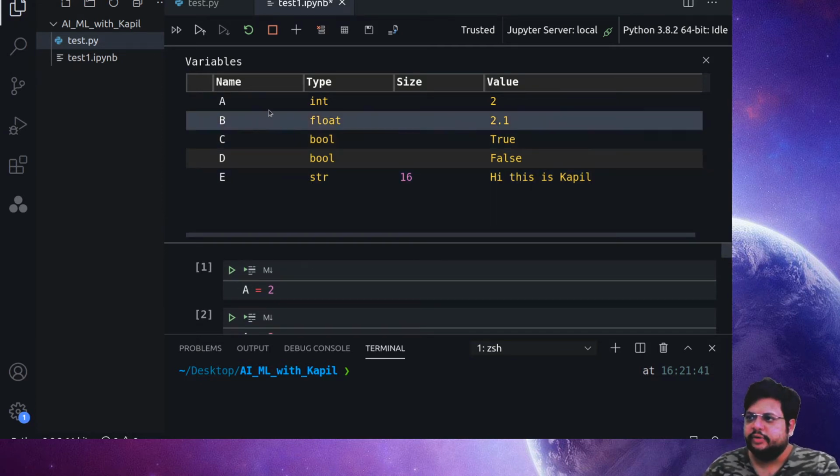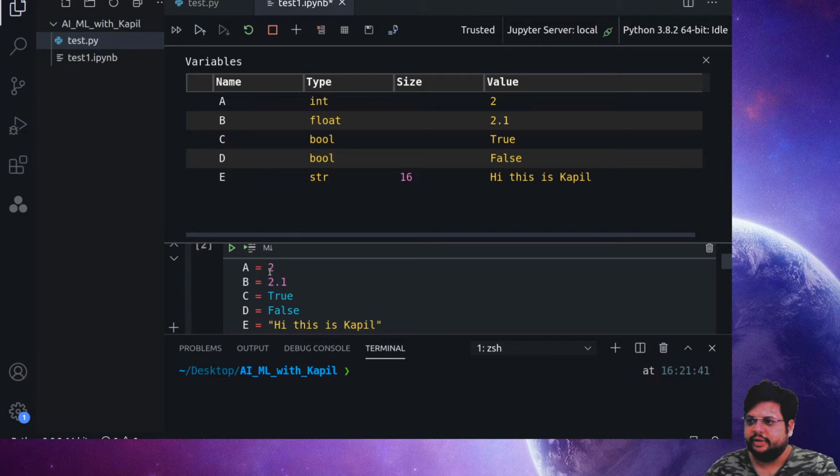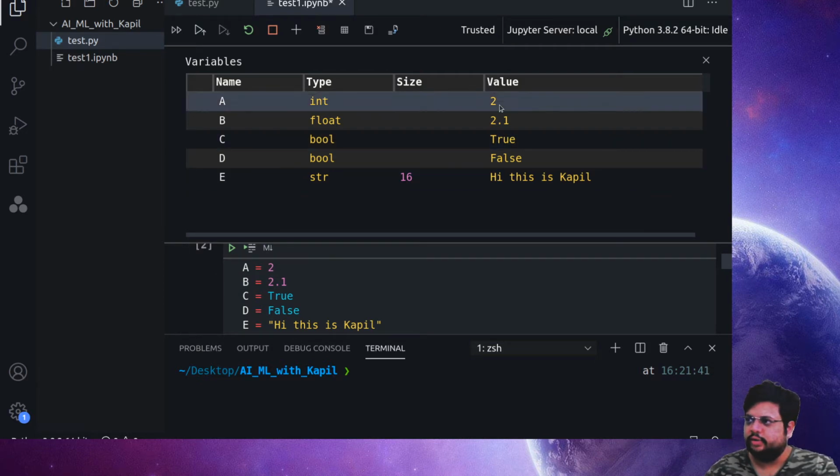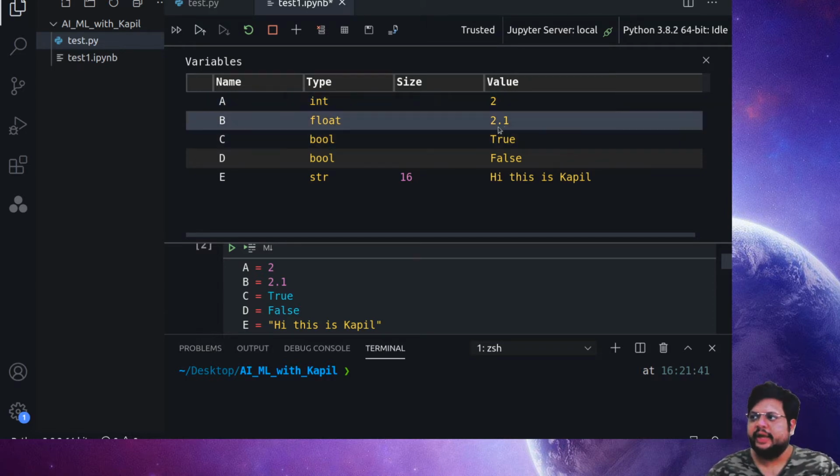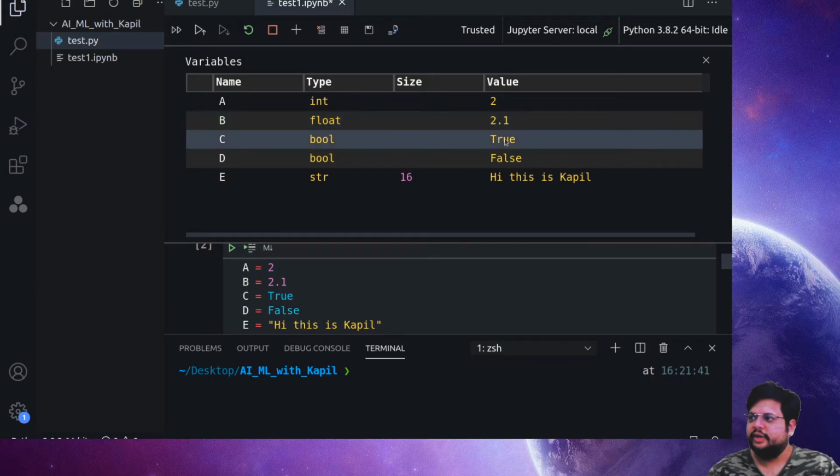Yeah, so if you see a, where I just assigned a equal to 2, this value 2, any number which is a whole number, is called an integer value. So that's stored as an int. Any number which is fractional, we call it a float value. Any value which comes as True or False is a boolean. Boolean means it's either-or type of thing, like 1 or 0 functionality, where True always stands for 1 and 0 for False.